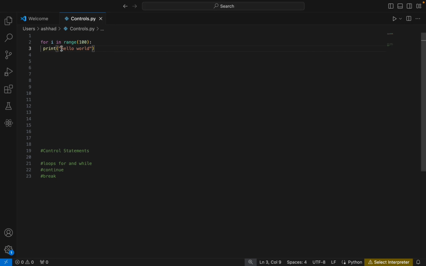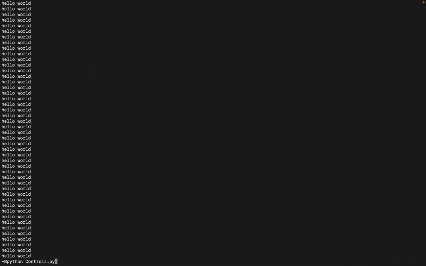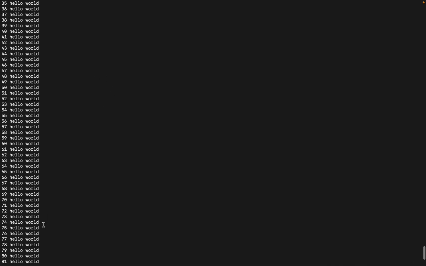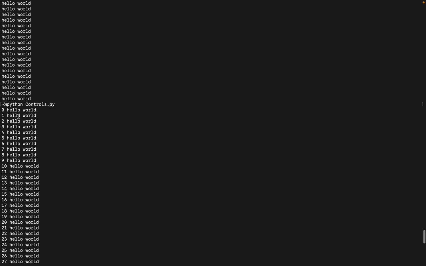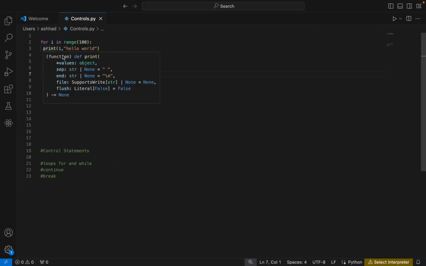To check that, I'm also printing the value of i, which is the control variable of our for loop. It got printed 99 times? No, it started from 0, so from 0 to 99, we actually got hello world 100 times in our terminal. Let's see how it is working. In a for loop, we have a control variable, which is our i variable. We can give any name as a control variable, but as per the standard, we all use i.